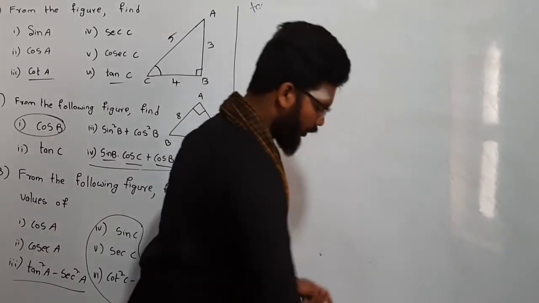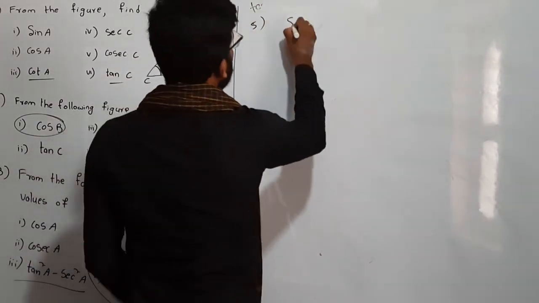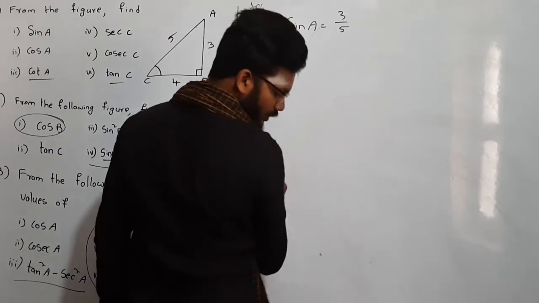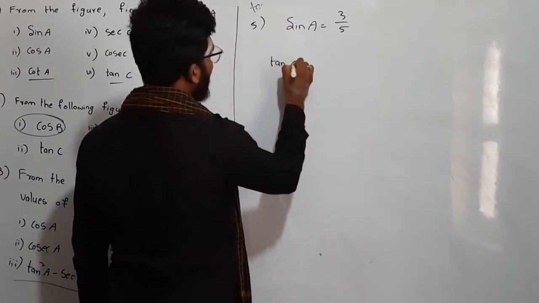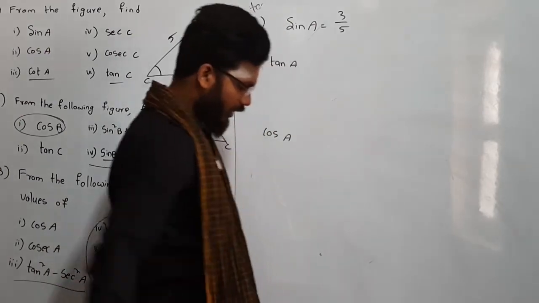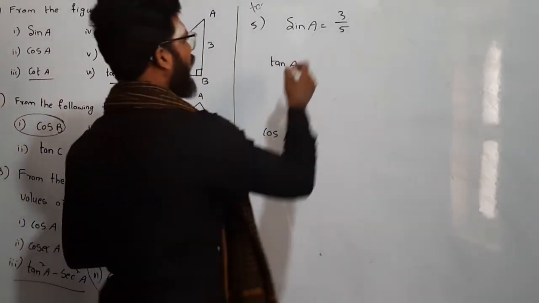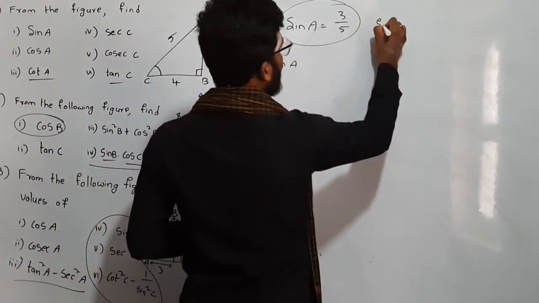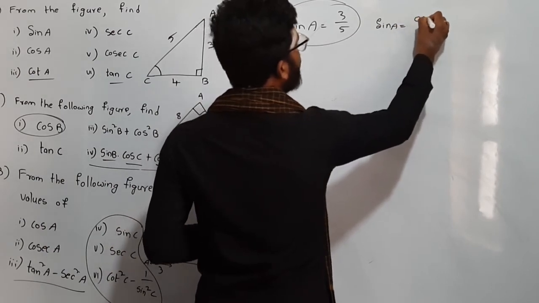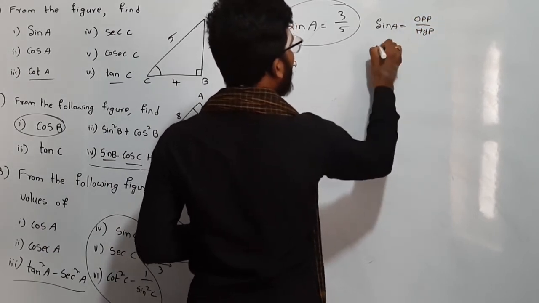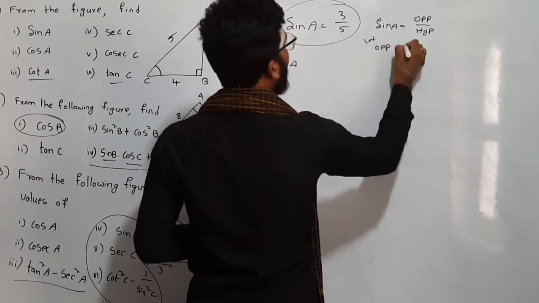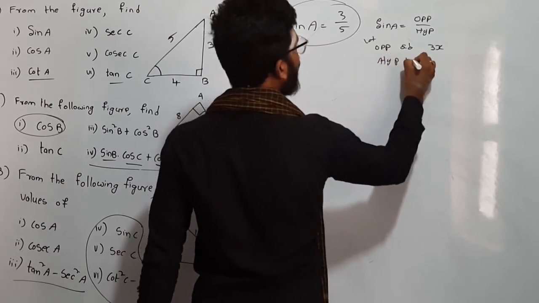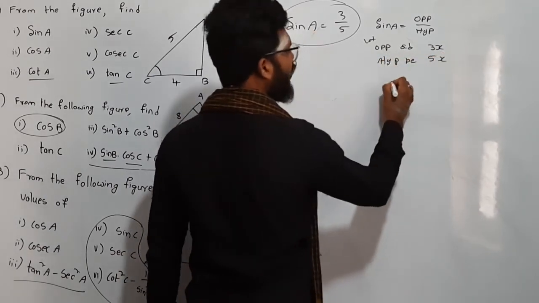See, this type of problems, how we have to do. Fifth one: if sin A is equal to 3 by 5, find tan A and cos A. See how we have to find this one. They gave only one thing, sin A is 3 by 5. But we know sin A is equal to opposite side by hypotenuse, right? So let the opposite side be 3x, and hypotenuse be 5x. So what will the adjacent side become?